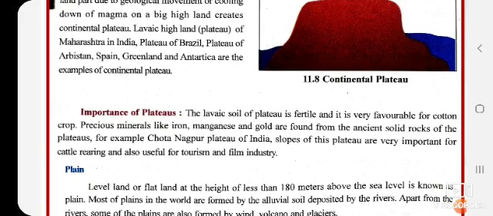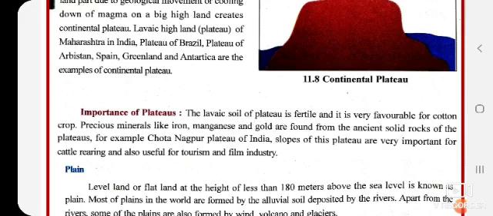We can use this soil for agriculture, and it is favorable for cotton crop. To grow cotton, it is favorable soil. The precious minerals like iron, manganese and gold are found from the ancient solid rock of plateau. From these plateaus we find some ancient things also, like gold, iron, manganese. For example, Chota Nagpur Plateau of India, slopes of this plateau are very important for cattle rearing.